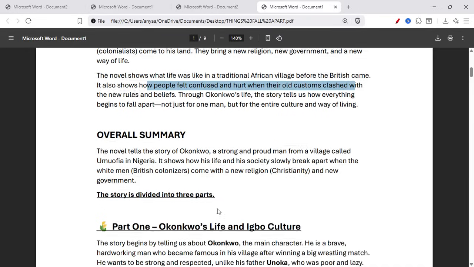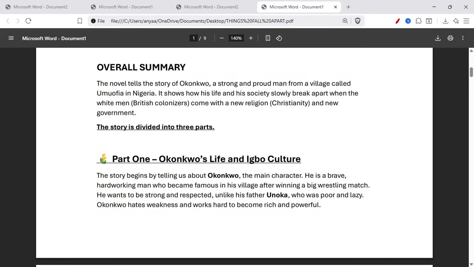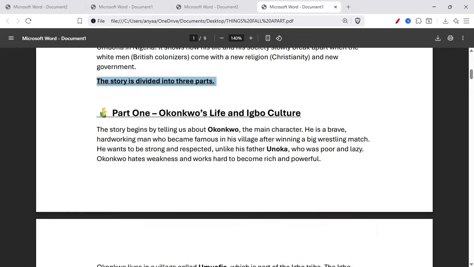Now let's talk about the overall summary of this. The novel tells the story of Okonkwo, a strong and proud man from a village called Umuofia in Nigeria. It shows how his life and the society slowly break apart when the white man, the British colonizer, comes with a new religion, Christianity, and new government. This story is divided into three parts. Let's discuss one by one.